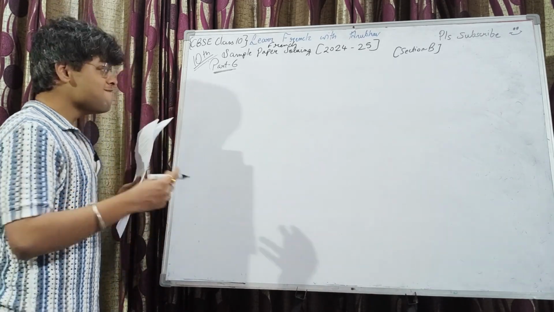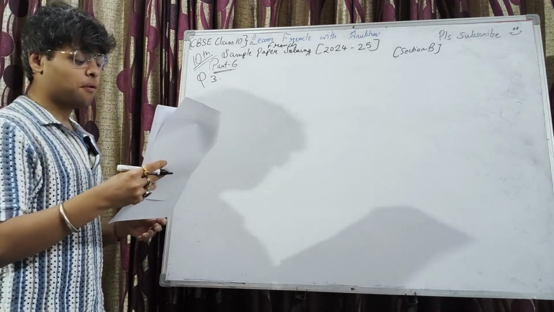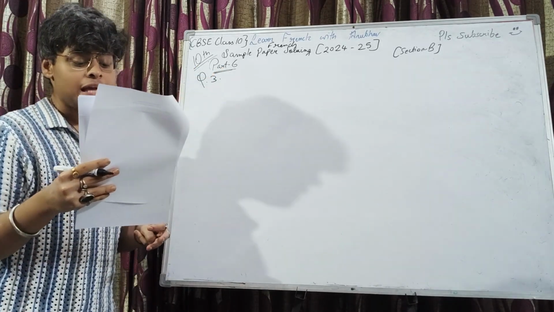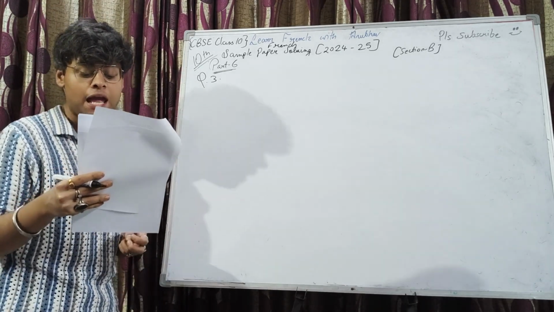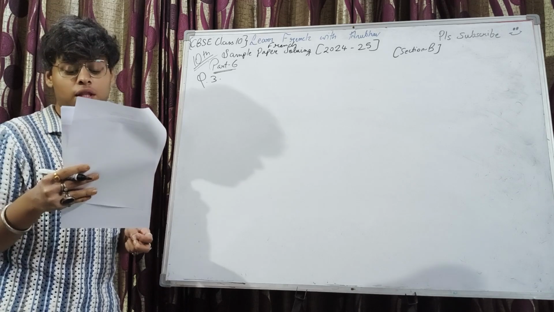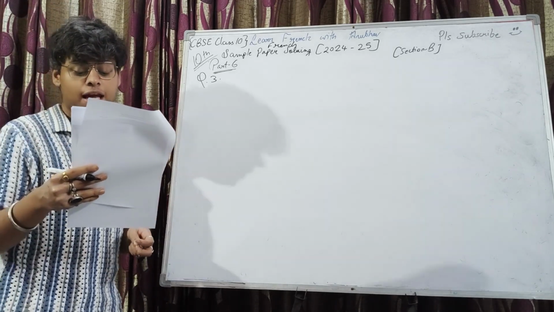Okay, question number 3. Faites des questions suivantes. Votre ami, we are doing part A. Votre ami vous a invité à voir une comédie monologue. Vous ne pouvez pas l'accompagner.